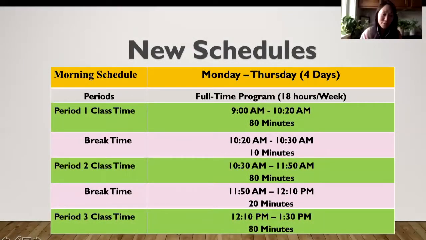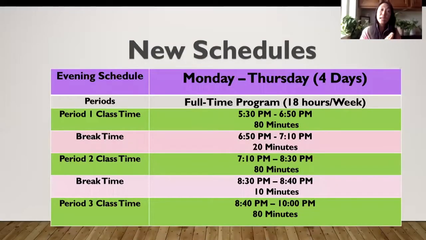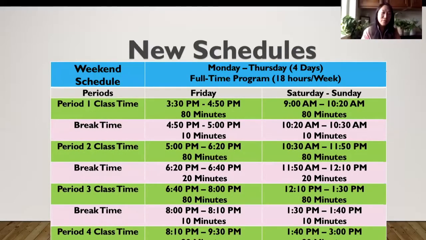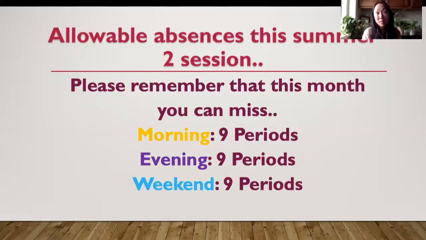Our new schedule for morning classes is Monday through Thursday from 9 a.m. to 1:30 p.m. For our evening schedule, it's Monday through Thursday from 5:30 p.m. to 10 p.m. And lastly, for our weekend schedule, Friday will be from 3:30 p.m. to 9:30 p.m., and Saturday and Sunday will be from 9 a.m. to 3 p.m. For our Summer 2 session, remember that you can miss 9 periods, 9 periods for morning, evening, and the weekend classes.